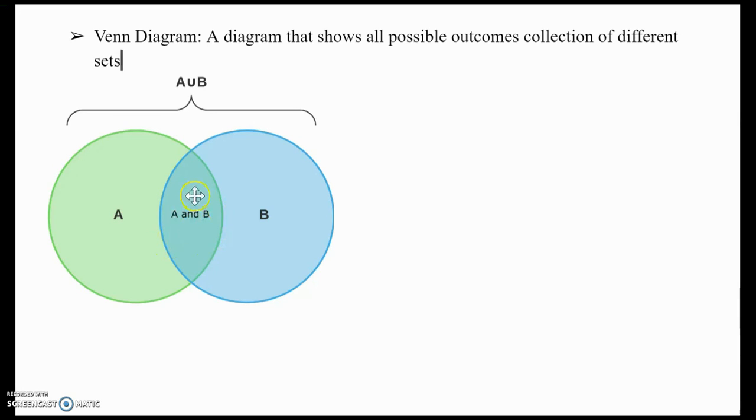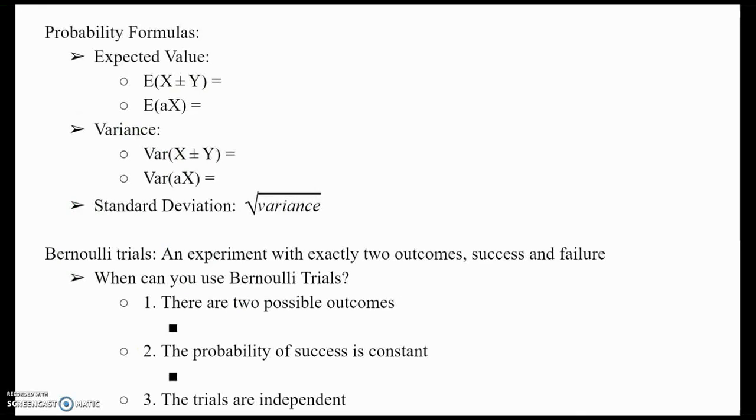And this inside intersection is what we call A and B, which you saw referred to as A with the upside down U, B, already in the first two chapters, and now we know what it is. Know that standard deviation is the square root of variance, and variance is just a spread. I want you to try and see if you can figure out what these values could be. Pause the video and try that out for yourself.